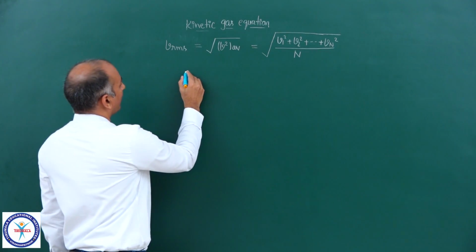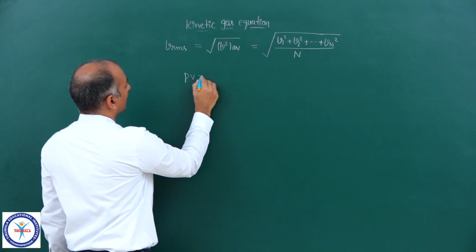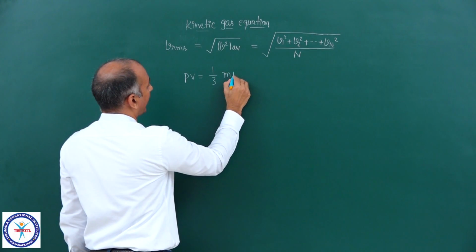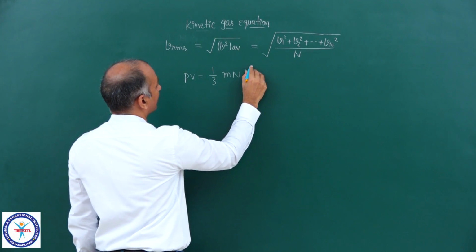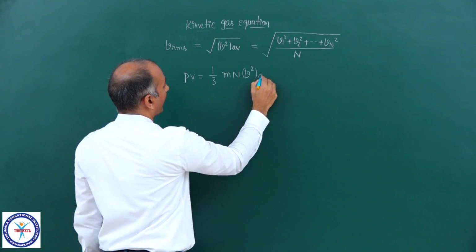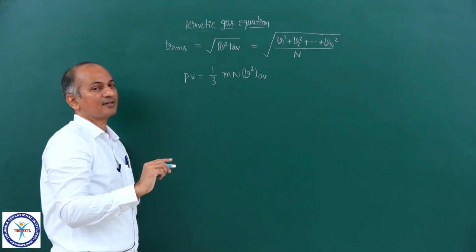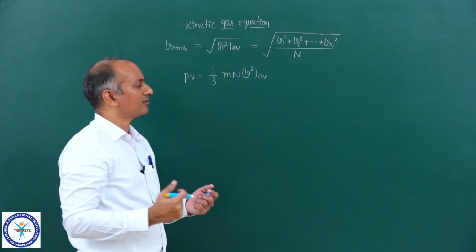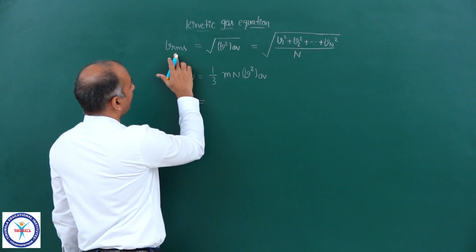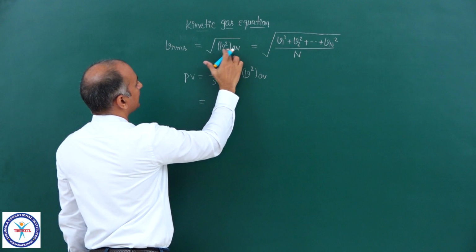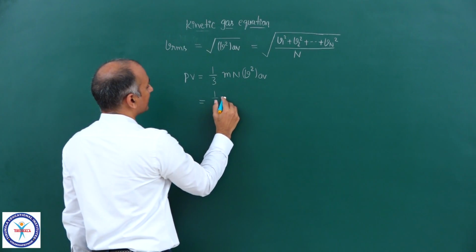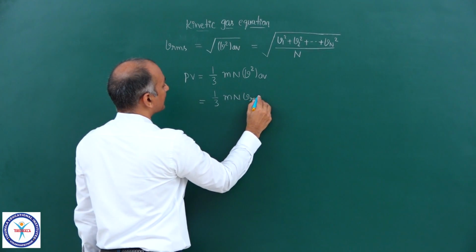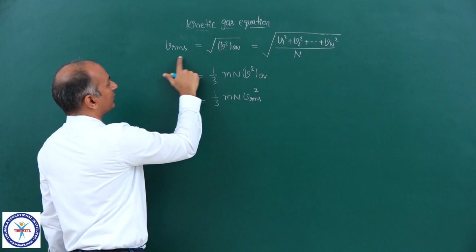Okay. Now we know that PV is equal to 1/3 mN V square average, the average of the squares of the velocities. We got this in the derivation. Now if VRMS is equal to under root V square average, can I write this as 1 by 3 m N VRMS square, because you square both sides.